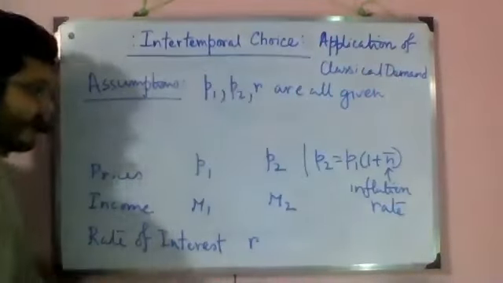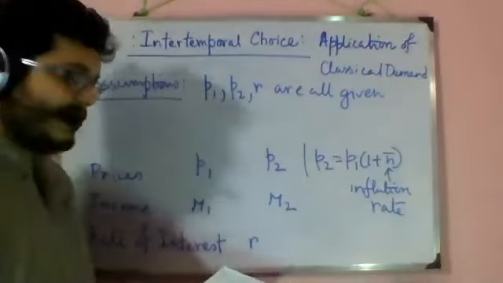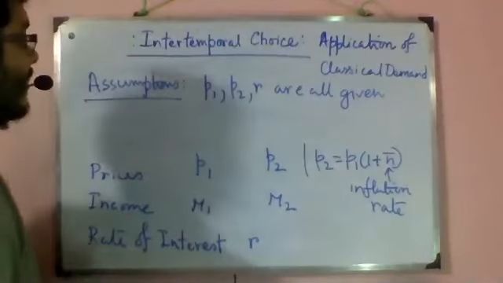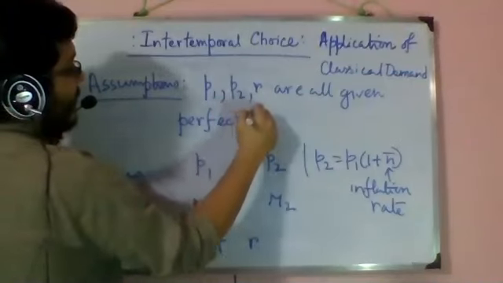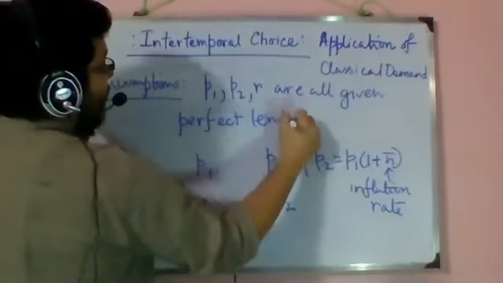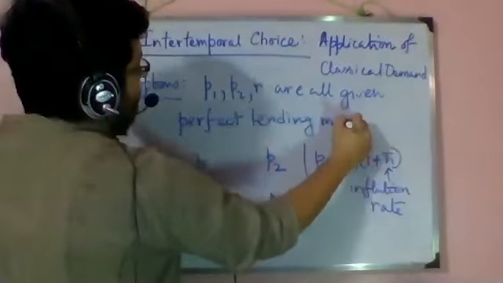Now this R being given is the same thing as saying that there is a perfect lending market. If there is a perfect lending market, then R will be given.